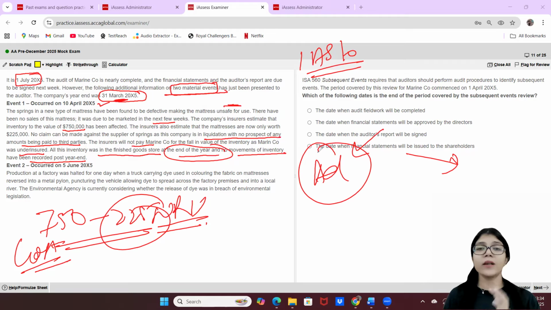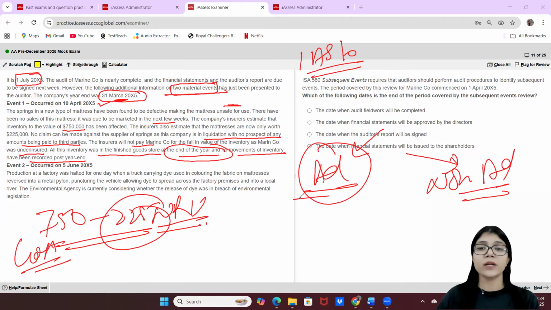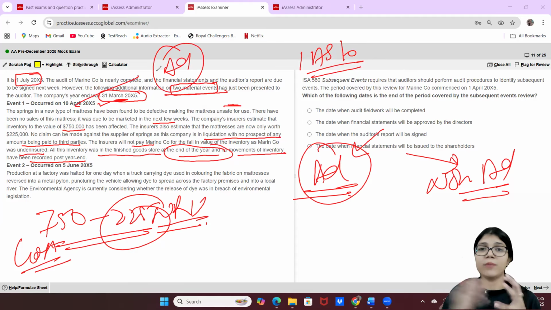Now, when does an event get an adjusting event or a non-adjusting event tag? An adjusting event is when the conditions of that event existed prior to the year end. Like in this case, we knew at the year end also that the inventory was damaged. Previously also, prior to the year end, the inventory was damaged only, right? After the year end, there's no movement as such. So basically, that means that the conditions existed previously. That is the reason this is an adjusting event by all means.